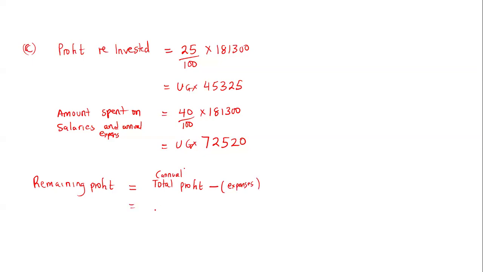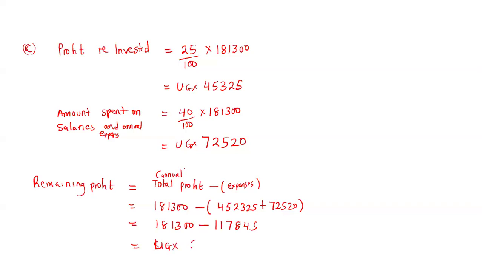So here the total profit was 181,300 minus what they had spent, which is 45,325 plus the 72,520. So when you do this, it will be 181,300 minus 117,845, and this will give us UGX 63,455. Now, this is the amount of money they are remaining with.